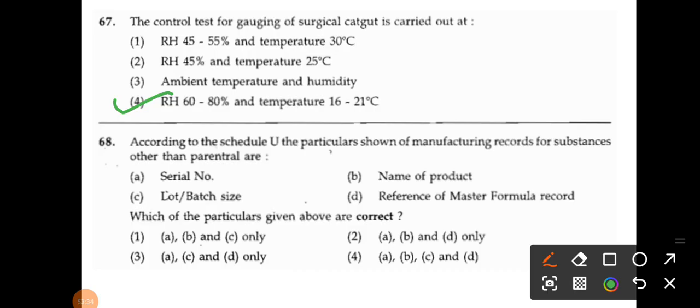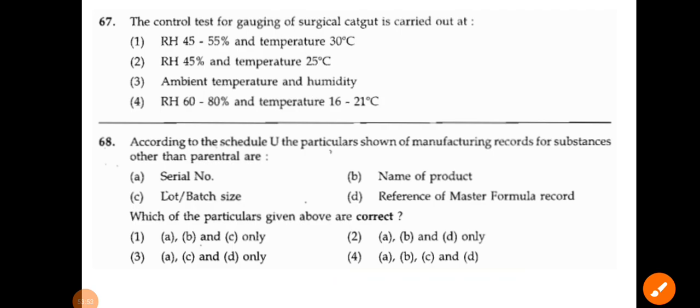Right. And what they have asked, means correct they have asked. So serial number definitely it is included. The name of the product, batch size, lot size, a reference of the MFR, all the things are included. Means option number A, B, C, D. So that's why your option number 4 is the correct one regarding the question number 68.